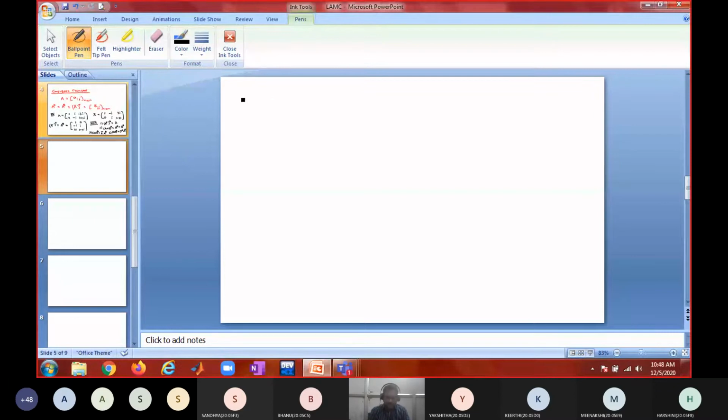So far we have seen some types of square matrices and some operations. Now again we'll see some more types of matrices. So the side heading would be: some more types of square matrices. Why square matrices? You will see.